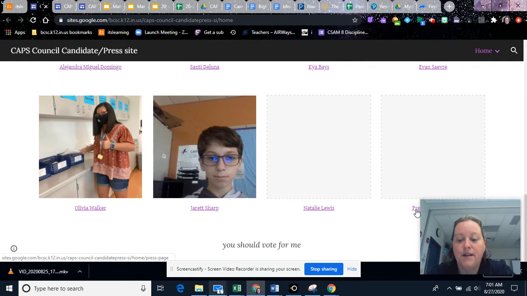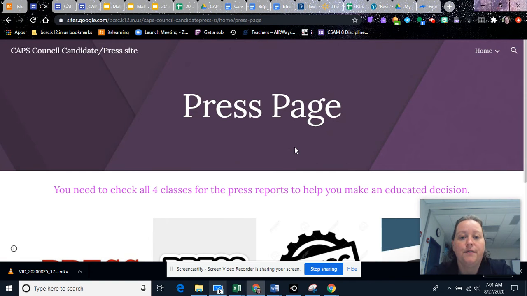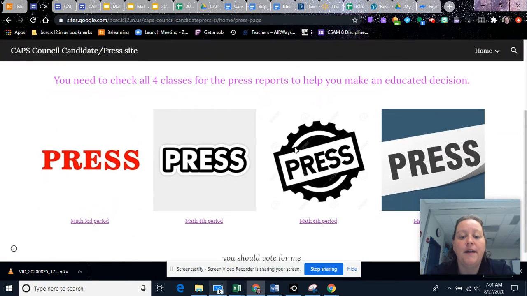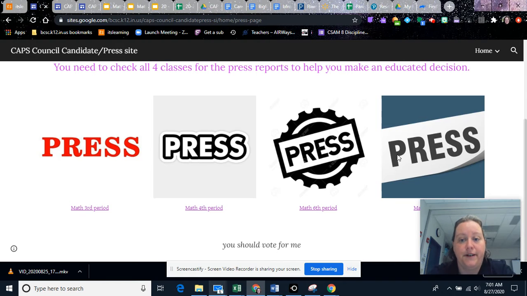However, down here at the bottom, you'll see where it says the press information or press site. So you're going to go to the press site, and then you will see the 4 different math class periods. Now, I organized it in the 4 because there's like 75 people that are the press. So I thought 75 things on this one page would be horrible to look at. So we did go ahead and break it down per class period. Again, these may not be perfect yet because I am shooting this in the morning.